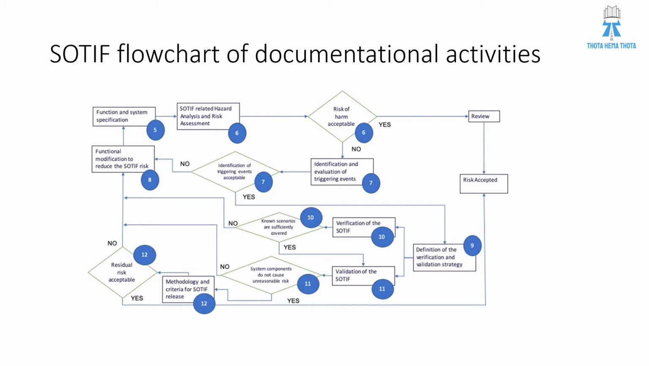Coming to this scenario, if the identified triggering event is acceptable, then we will define the verification and validation strategy. After that, once we define a strategy, we will try to execute it. First, we will do a verification activity with respect to SOTIF, and here known scenarios are covered. If all the known scenarios are covered, then we will go ahead with the validation. If not covered, then we will revise the functionality. Functional modification is done in the function and system specification.